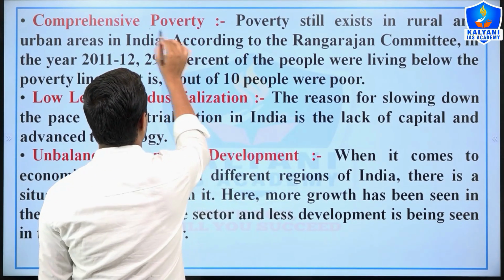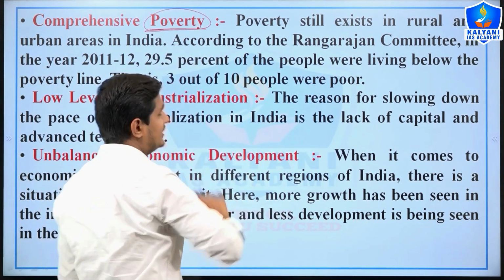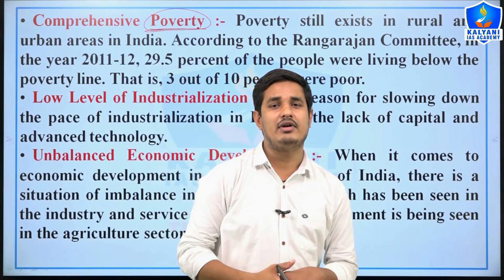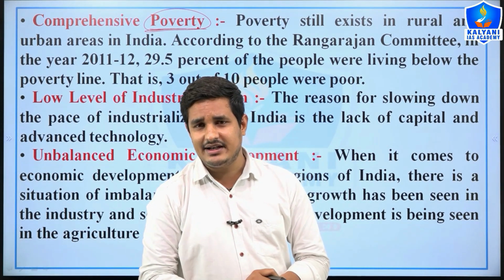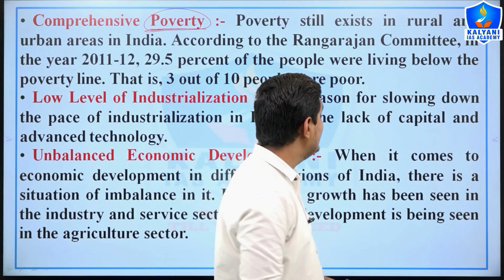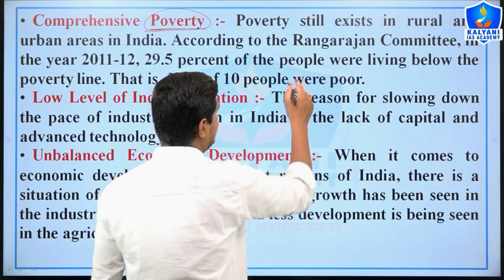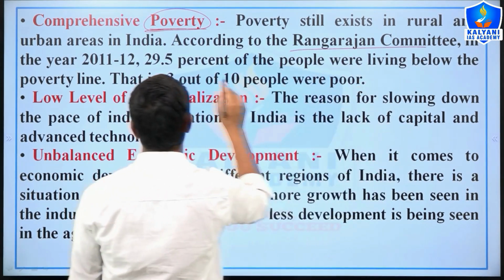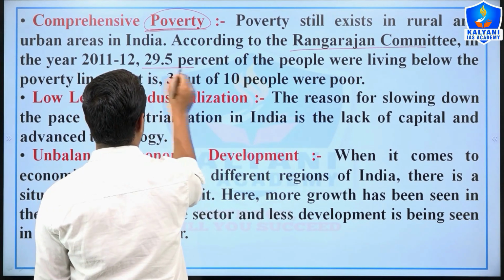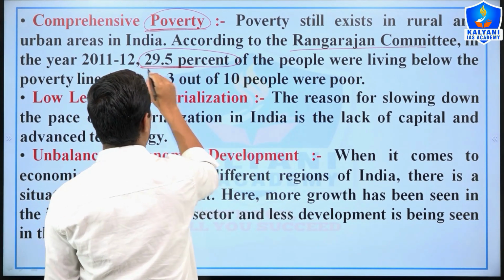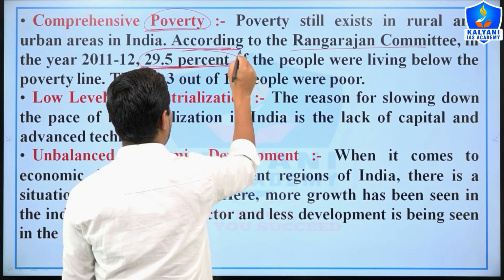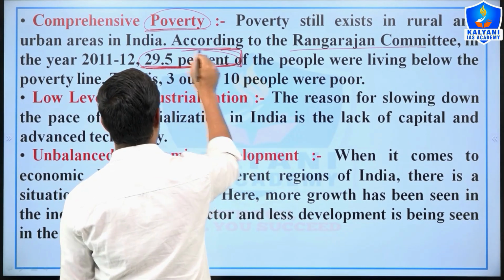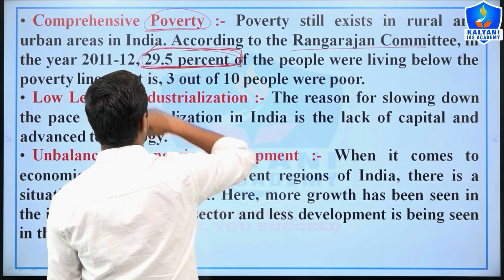Now, comprehensive poverty. As you know, unemployment and poverty are the biggest enemies of the Indian economy, and there is huge poverty in India. According to the Rangarajan Committee, in 2011-12, 29.5% of the Indian population was living in extreme poverty, right?